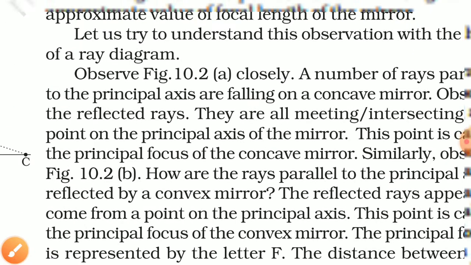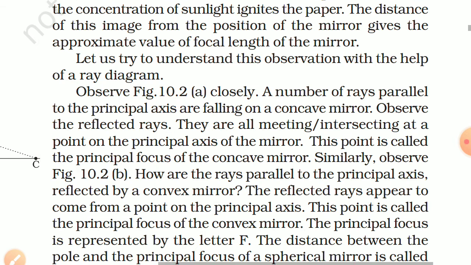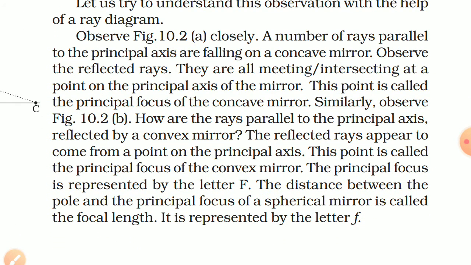Observe figure 10.2a closely. A number of rays parallel to the principal axis are falling on a concave mirror. Observe the reflected rays. They all are intersecting at a point on the principal axis of the mirror. This point is called the principal focus or focal point of the concave mirror. Similarly, observe figure 10.2b.